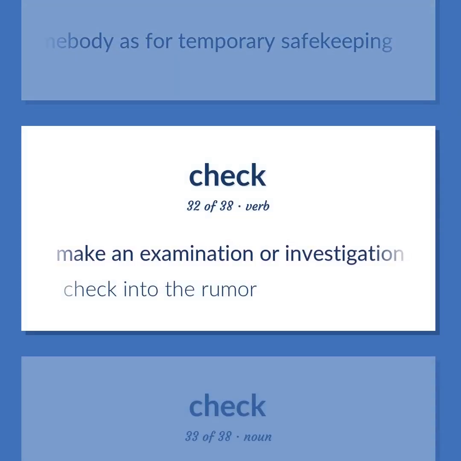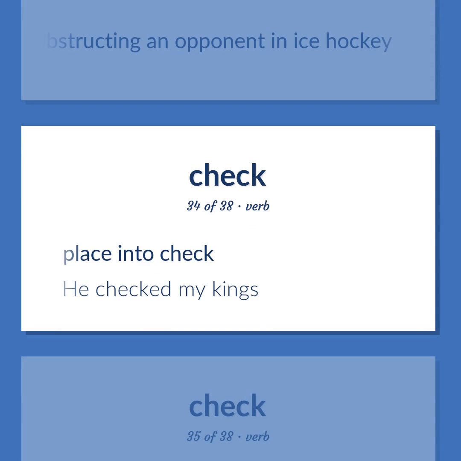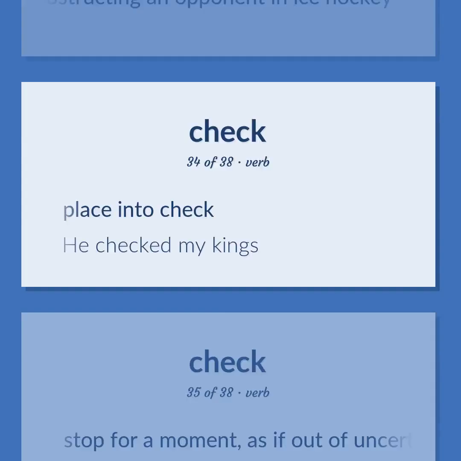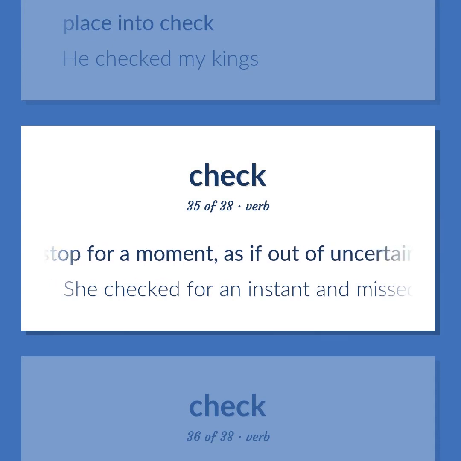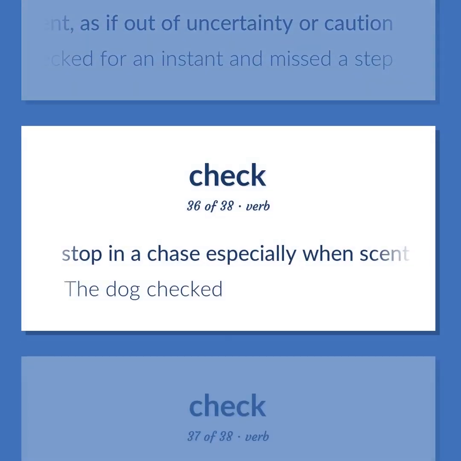Make an examination or investigation. Check into the rumor. Obstructing an opponent in ice hockey. Place into check. He checked my kings. Stop for a moment, as if out of uncertainty or caution. She checked for an instant and missed a step. Stop in a chase, especially when scent is lost. The dog checked.